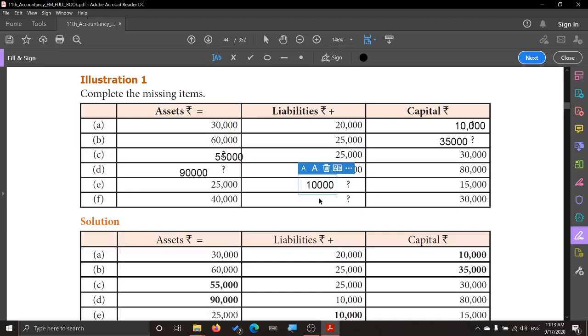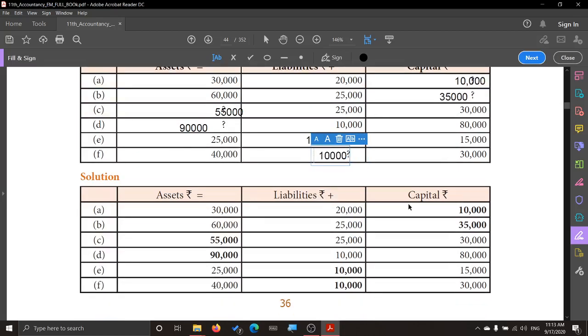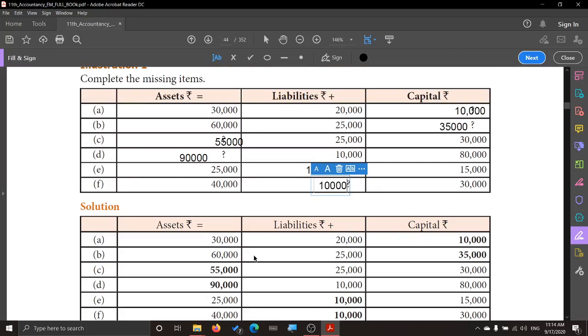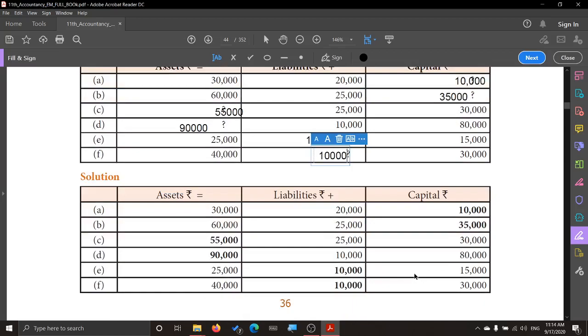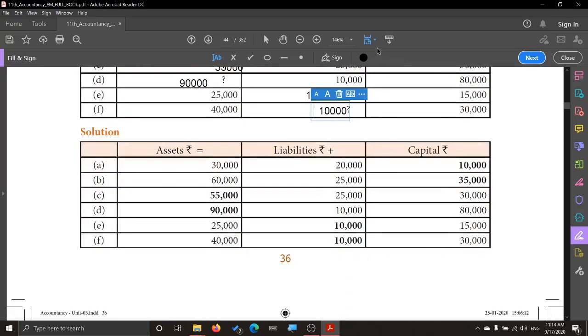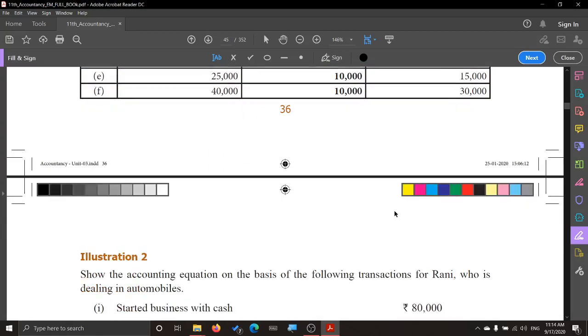Clear, children? Next. The asset is 40,000. Liabilities plus capital. Now we know the capital, we have to find the liability. So what is the amount of liability? 40,000 minus 30,000, so it's going to be 10,000. This is the accounting equation. Here they have given the answers also for that sum. Check it out. Now you get all such items as 2 mark sums.